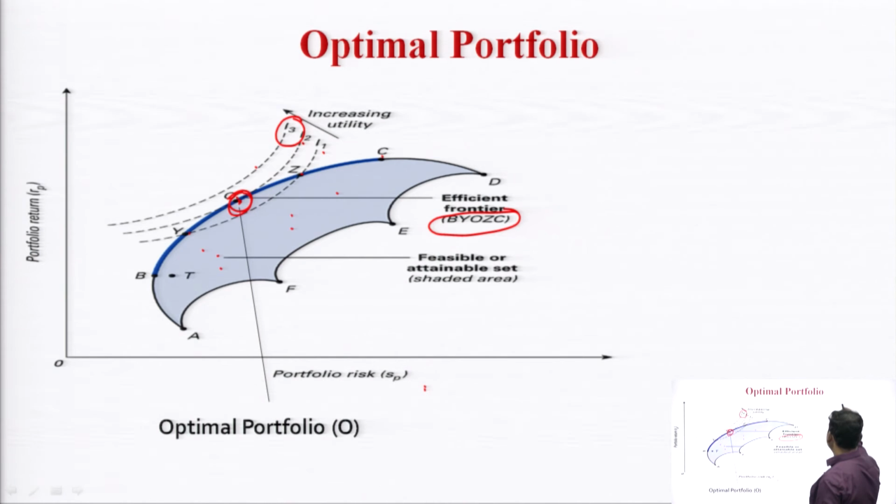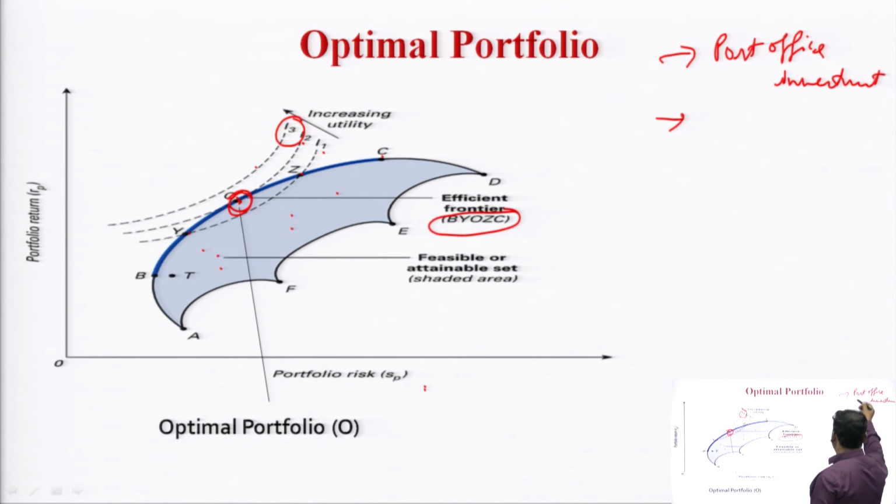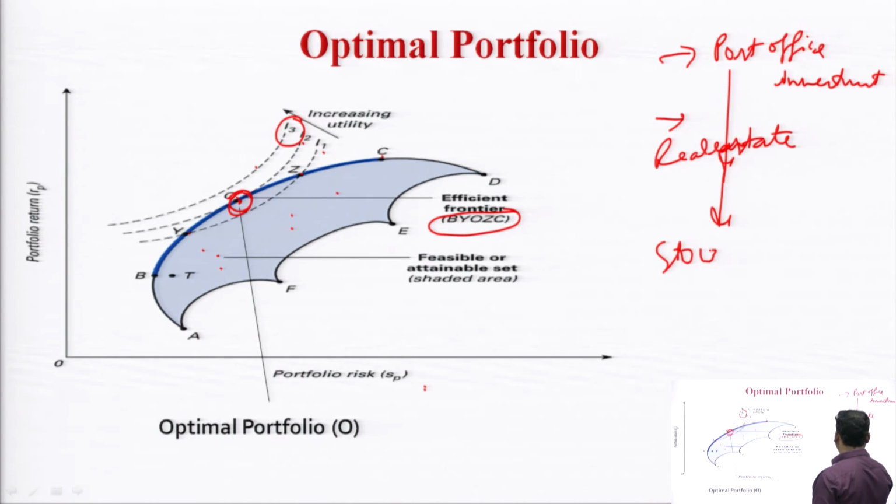Lower risk securities like a post office investment, right. If we are moving towards higher risk, then it can go up to real estate, then again up to the stock market, then gold.